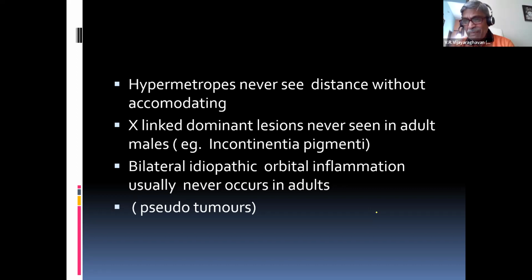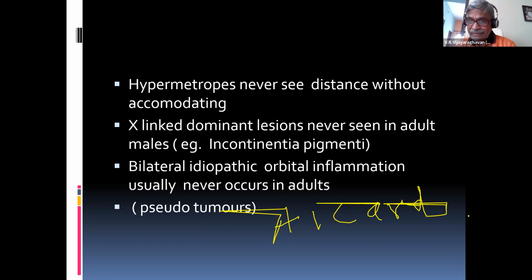Example, incontinentia pigmenti. We have one more, a classical exam question for postgraduates, called Aicardi syndrome. What is Aicardi syndrome? Lacunae formations in the choroid, in the retina, and the brain. They have neurological problems also. That is called Aicardi syndrome, X-linked dominant.